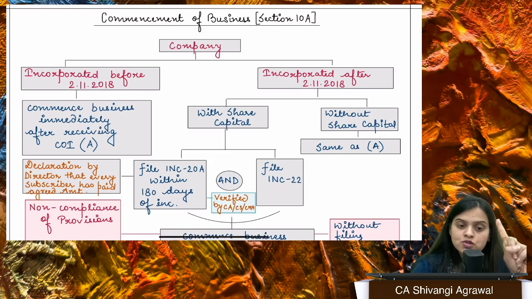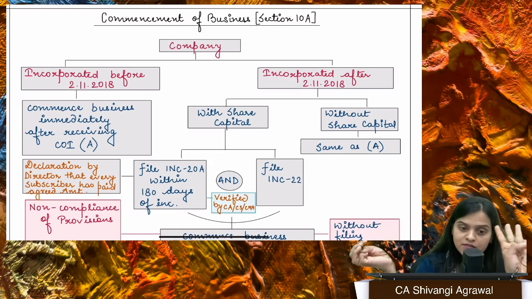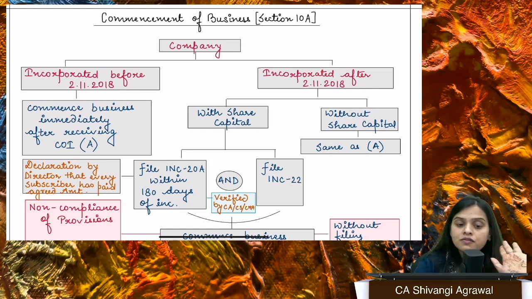So if I try to recall the entire procedure, what is happening is, there's a promoter, he applies for name reservation, he prepares the documents: application, MOA, AOA, declaration of compliance, declaration of no offense, particulars of registered office, particulars of subscribers, first directors, right? And he files those documents with ROC, and ROC allots you a certificate of incorporation, right? So I think so far the things are clear. Okay. The other details also need to be remembered, right?